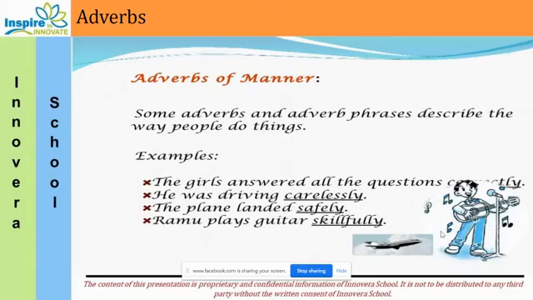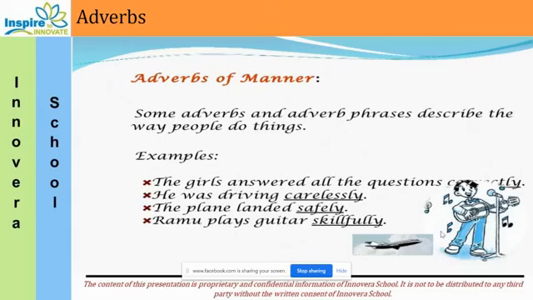In most sentences, the moment you find words ending in ly, you will immediately identify them as adverbs of manner. How will you identify an adverb of place? When you see a word like somewhere, near, far, inside, outside, and you get the answer to where, you will know it is an adverb of place. But for an adverb of manner, we ask how he is singing, or how it looks, so you will know it is an adverb of manner.